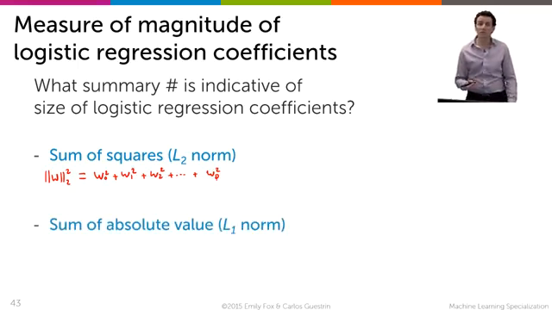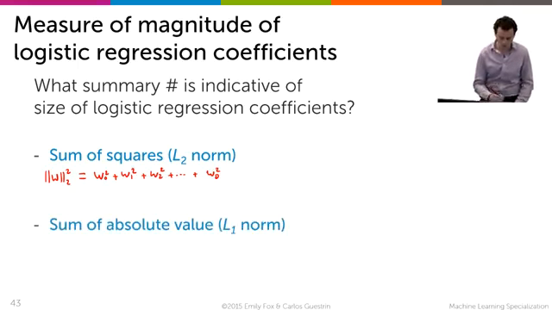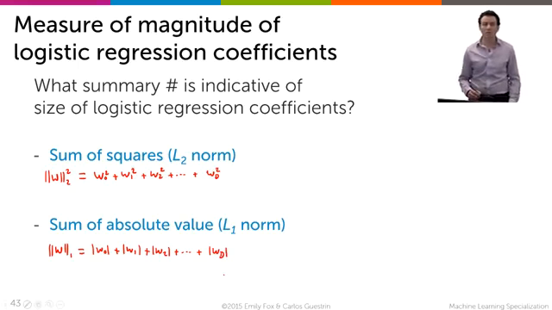We can also use the sum of the absolute values, also called the L1 norm, and it's denoted by this here. And instead of being the squares, it's the absolute value of w0 plus the absolute value of w1 plus the absolute value of w2, all the way to the absolute value of the last coefficient. Now, in the regression course, we explored these notions quite a bit.